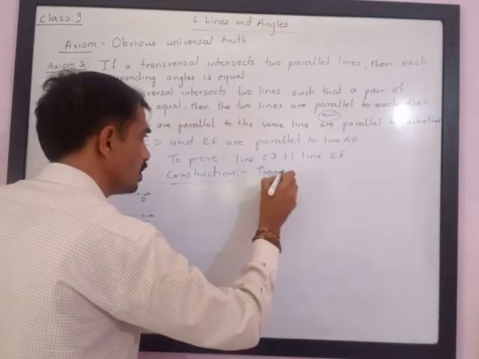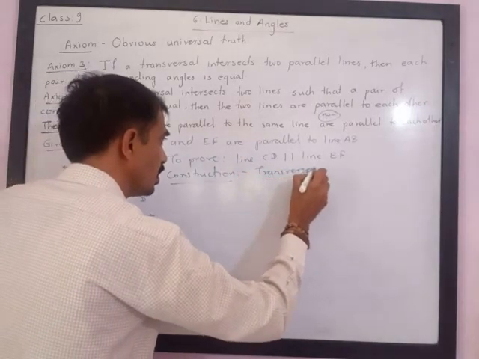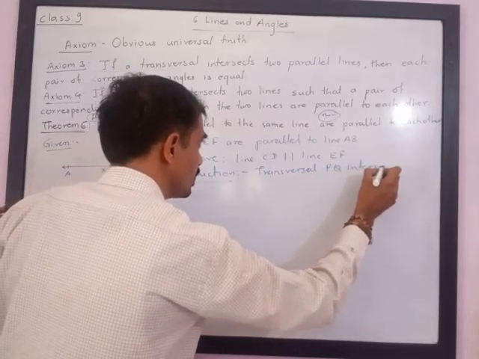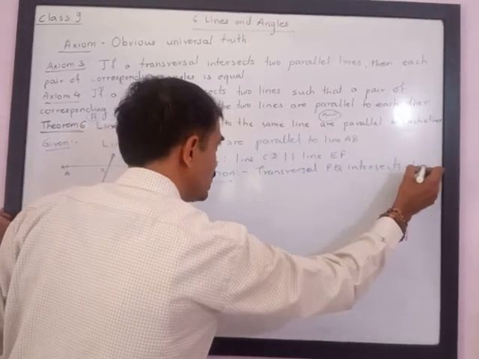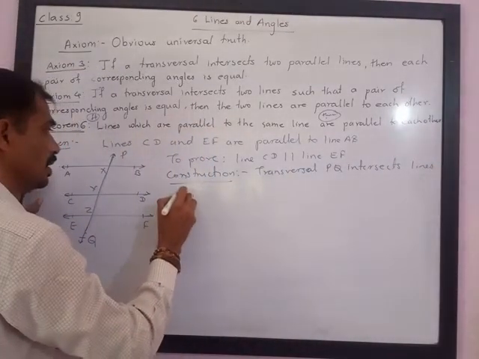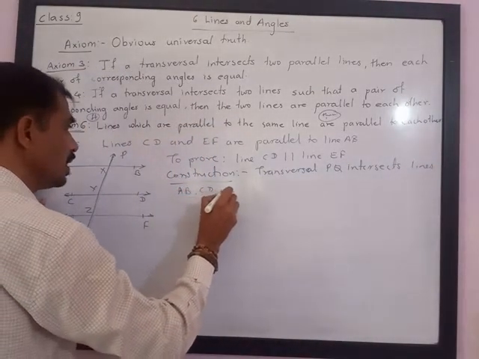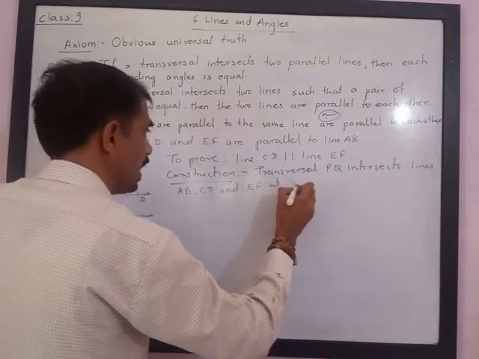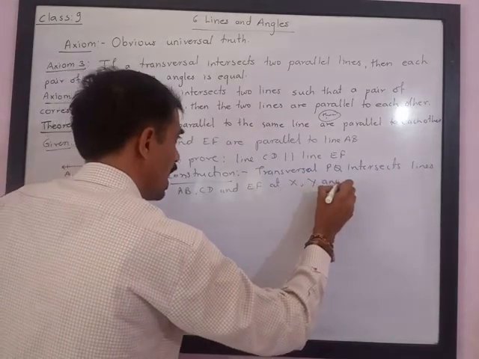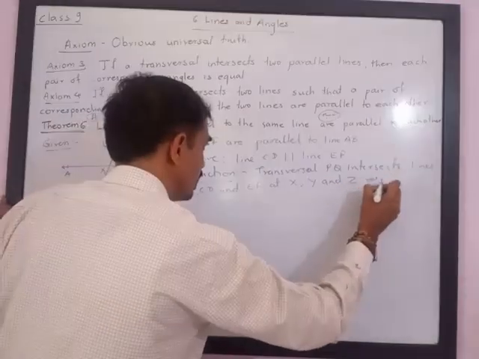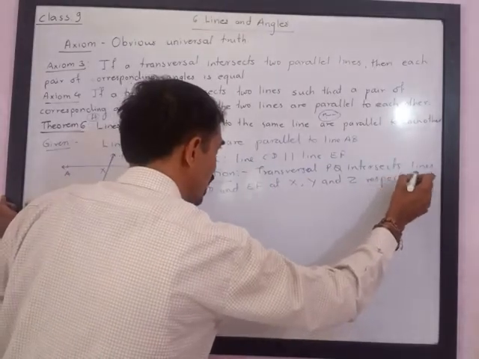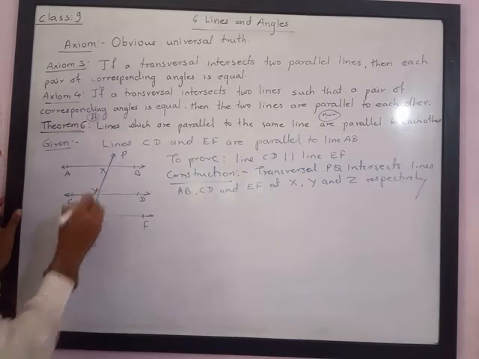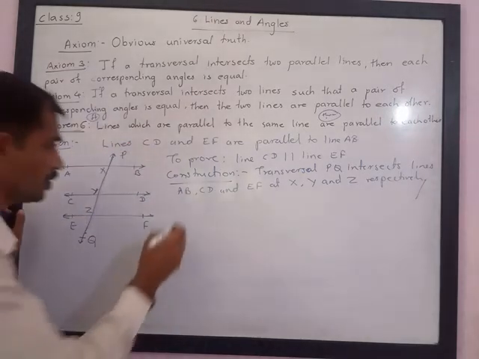Construction: transversal PQ intersects lines AB, CD and EF at X, Y and Z respectively. So this is what I have constructed. These are the points X, Y and Z. Now let us see the proof.